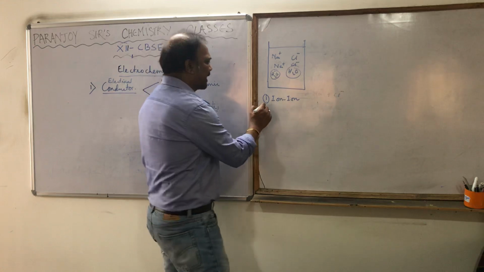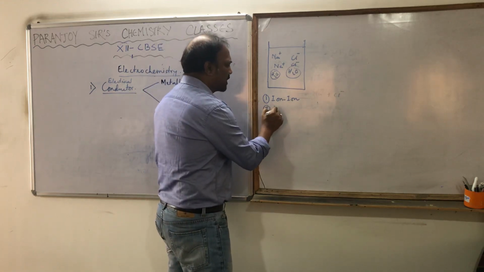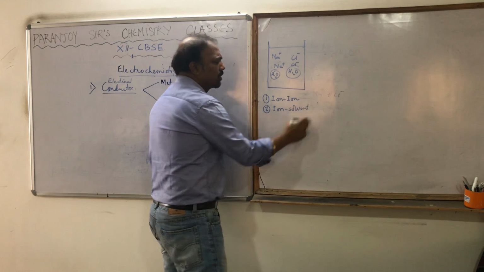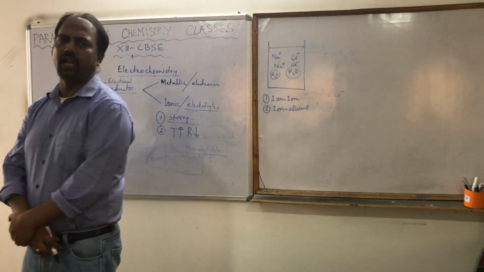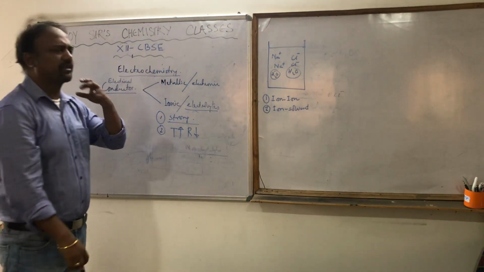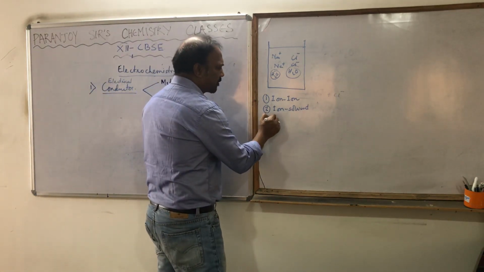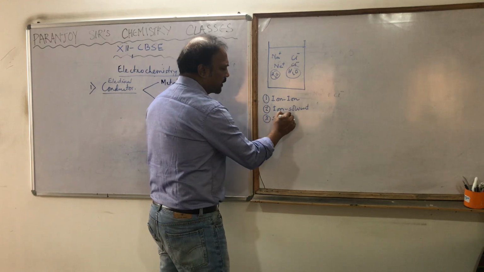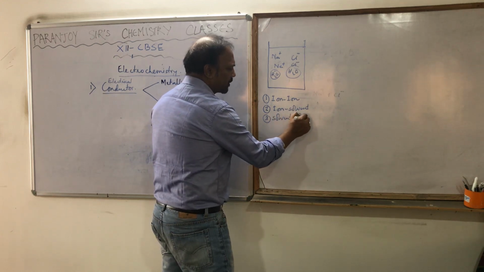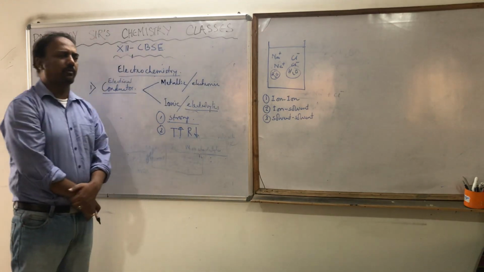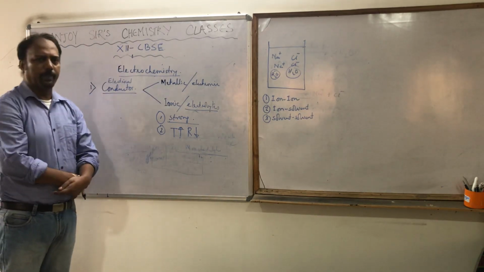The next type is ion-solvent interaction. The ions are interacting with the water molecules. And the third type is solvent-solvent interaction. These are the three types of interaction taking place in this aqueous solution.